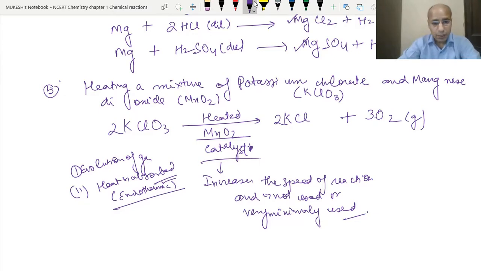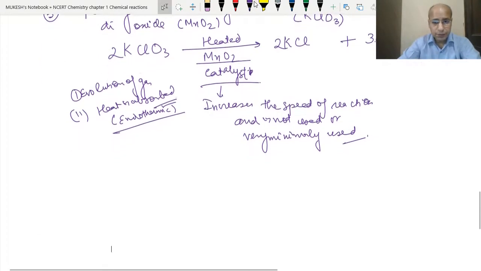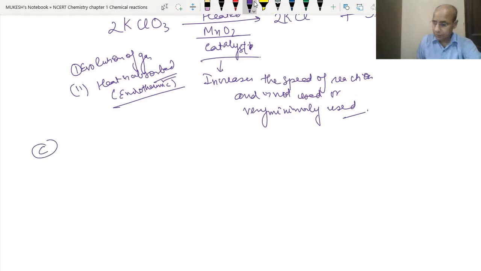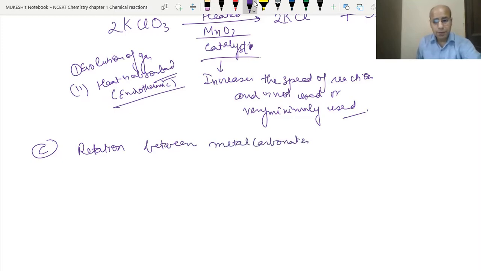Now take the third example. See, what is the third example? Reaction between metal carbonates and dilute acids to form carbon dioxide gas.